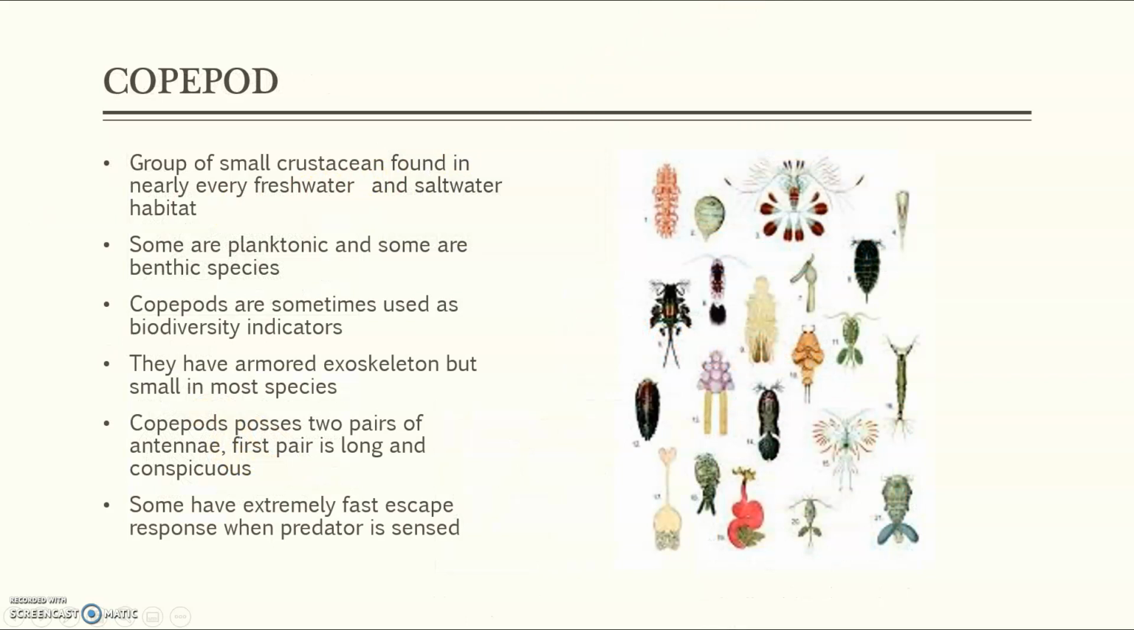Next live food is copepod. Copepods are a group of small crustaceans found in nearly every freshwater and saltwater habitat. Some are planktonic and some are benthic species. Copepods are sometimes used as biodiversity indicators. They have an armored exoskeleton but are small in most species. Copepods possess two pairs of antennae. The first pair is long and conspicuous. Some have an extremely fast escape response when a predator is sensed.